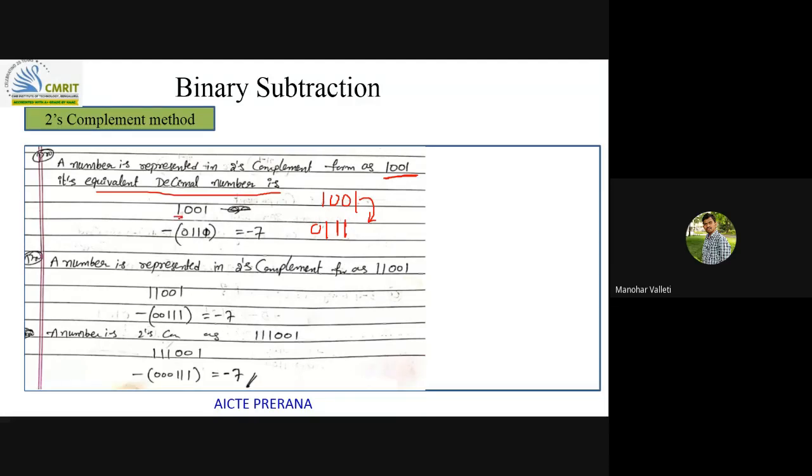And as you know, if you are applying a 2's complement on a negative number, here you need to put a negative sign. This is minus 7. This is represented in 2's complement form. What is the decimal equivalent? That is minus 7. Same way, for the number represented in 2's complement form as this one, again you got minus 7 only.